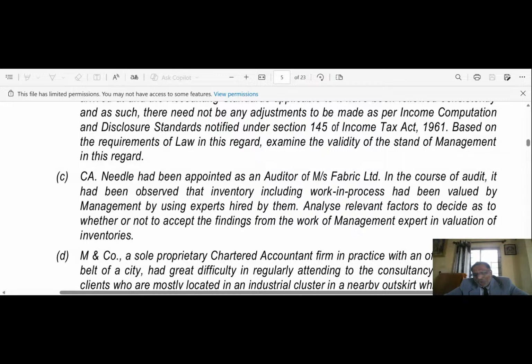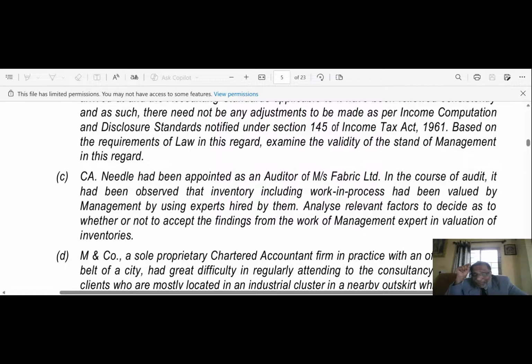See, the contention given by the management is not correct. What those guys are telling, no need to make any adjustment. Who said no? During the tax act, what you do? According to ICDS, add or less, which is allowed by the Income Tax Act, which is not allowed by the ICDS. That ICDS impact you need to give in tax audit report. So the management contention is not correct.